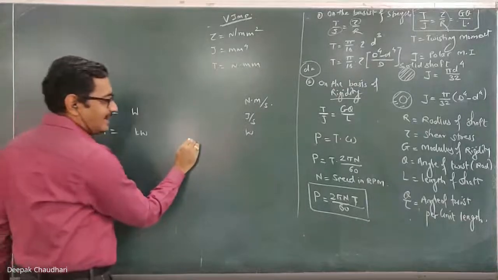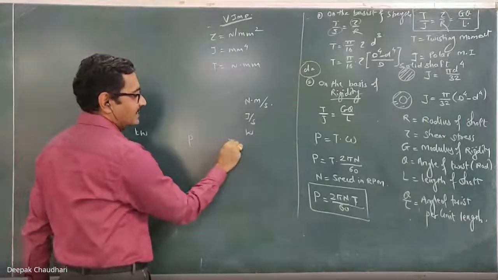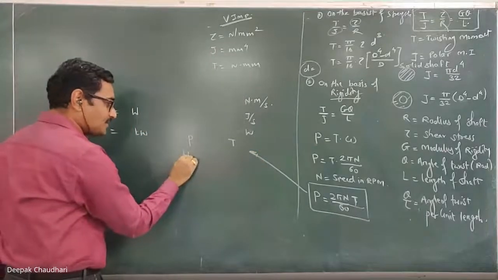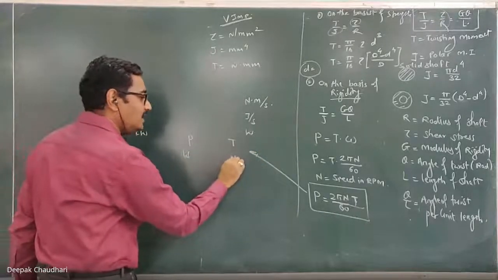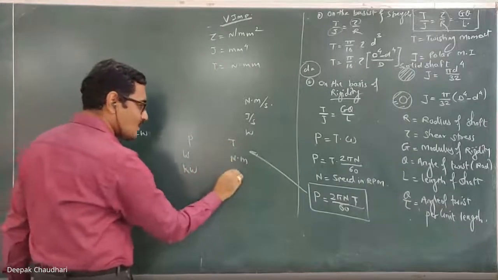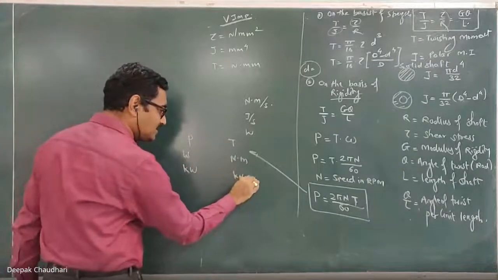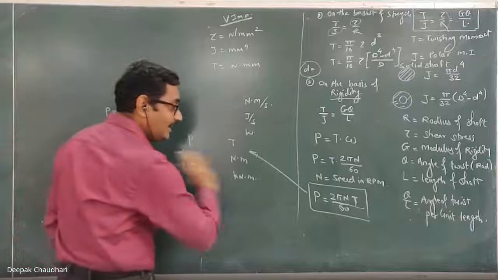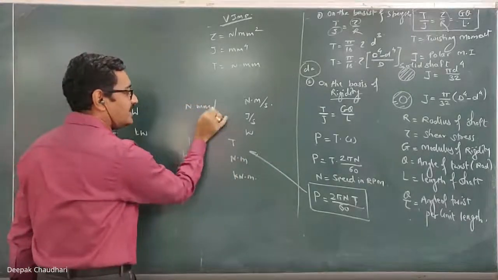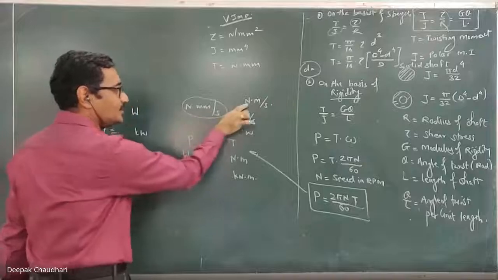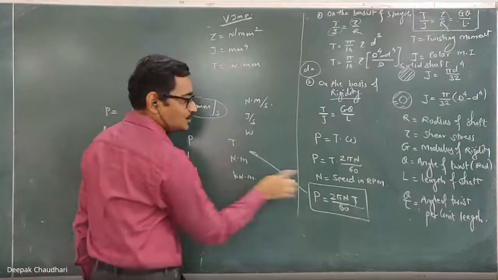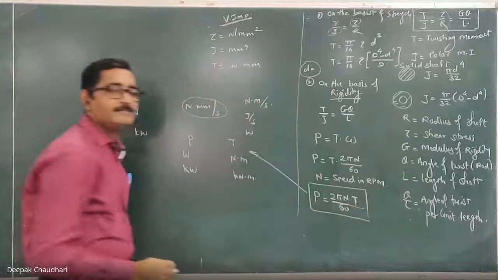Okay. So, when I consider this P and T in this relation here, if this P is in watt, this torque must be in Newton meter. If this P is in kilowatt, this torque must be in kilonewton meter. It should not be in Newton millimeter, because Newton millimeter per second is not watt. Newton meter per second is the watt. So torque must be in Newton meter or kilonewton meter in this formula.